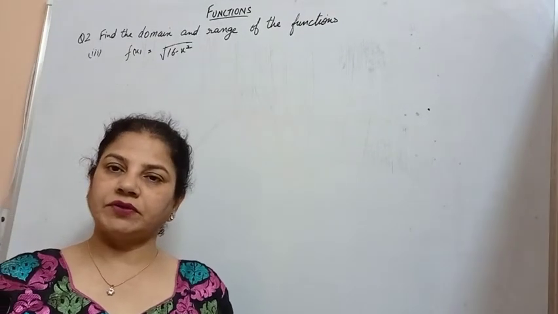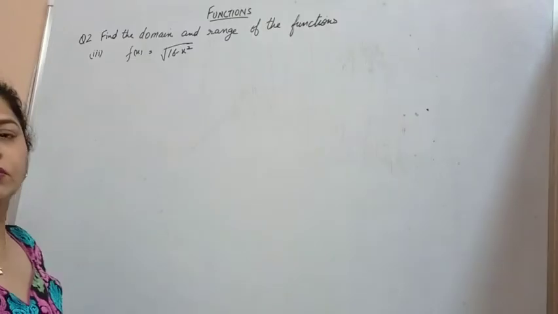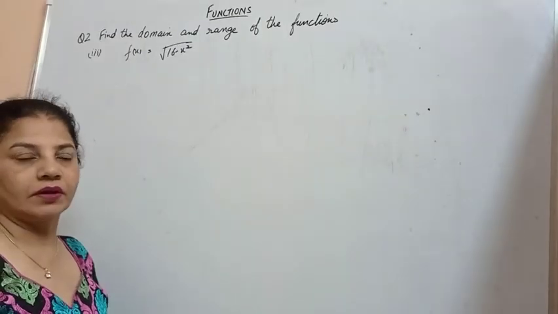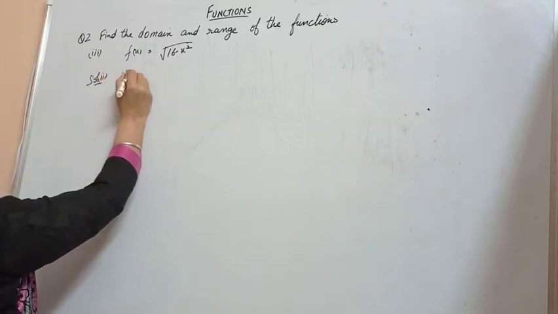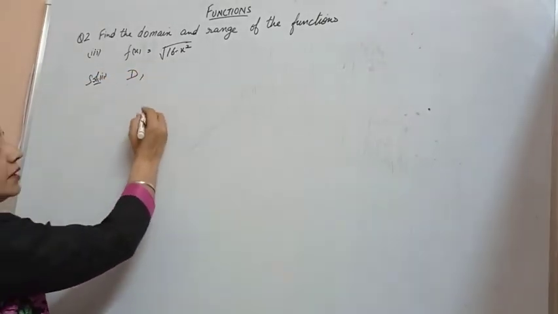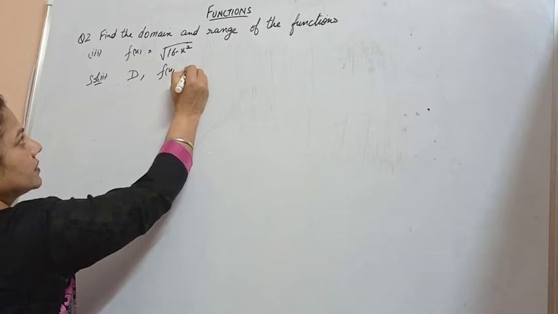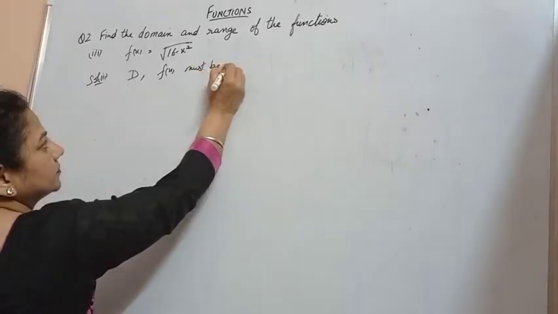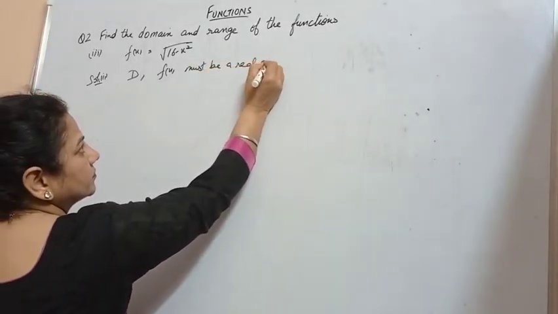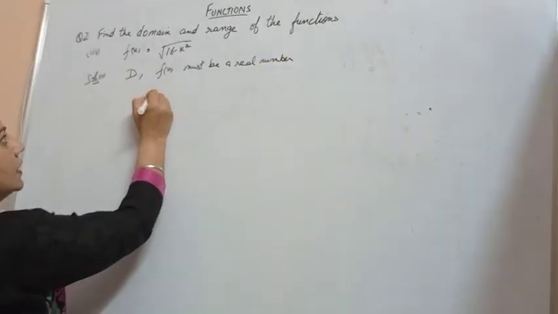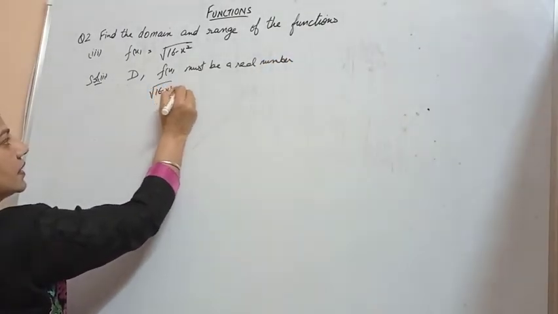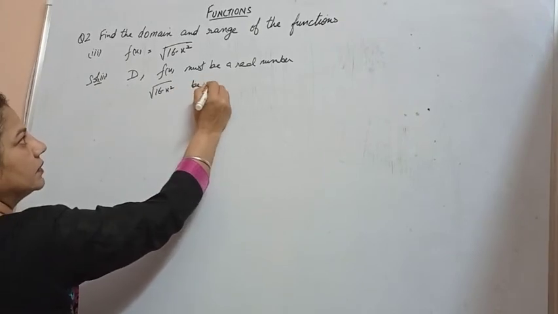Find the domain and range of the function f(x) is equal to the square root of 16 minus x square. First we write that the domain of the function f is a set of real numbers, therefore f(x) must be a real number. f(x) must be a real number implies that the square root of 16 minus x square must be a real number.